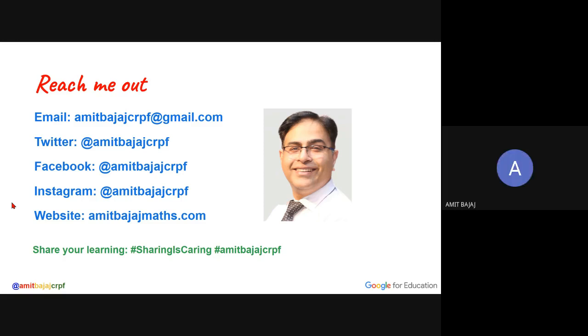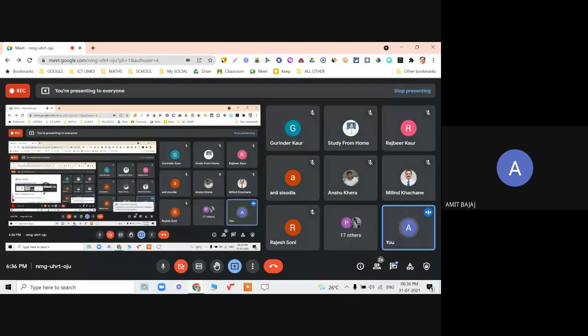Please try to play with these tools, because in just 1.5 hours, there are thousands of things which cannot be covered. I'm just giving you the basic layout and the basic idea. I would request you to try out. You have a full 5-6 days with you, and then of course you will be able to get to know more about this. Of course, we have our next class tomorrow for Google Docs. I forgot that. Yes. Any other doubt?